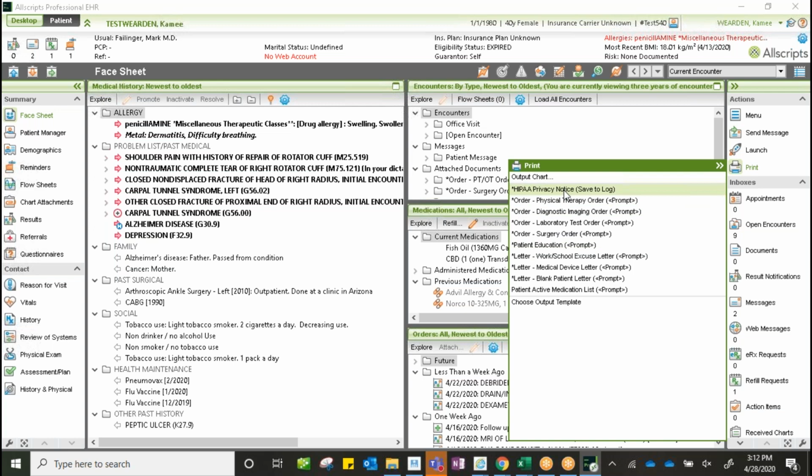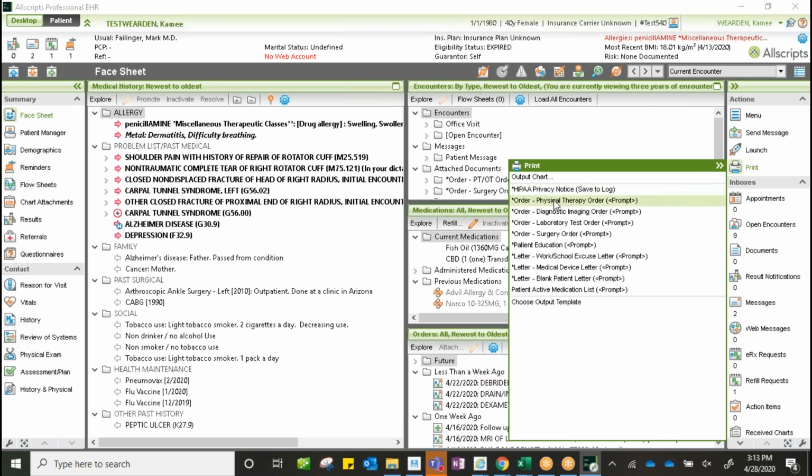The first one is our HIPAA privacy notice. That is built in as an Allscripts out-of-the-box solution. We will be capturing the HIPAA information on the practice management side, so we will not use that in the EHR section, but that is intended to be the signature page for patients to acknowledge that they've received the HIPAA notice. But again, we won't be using that.